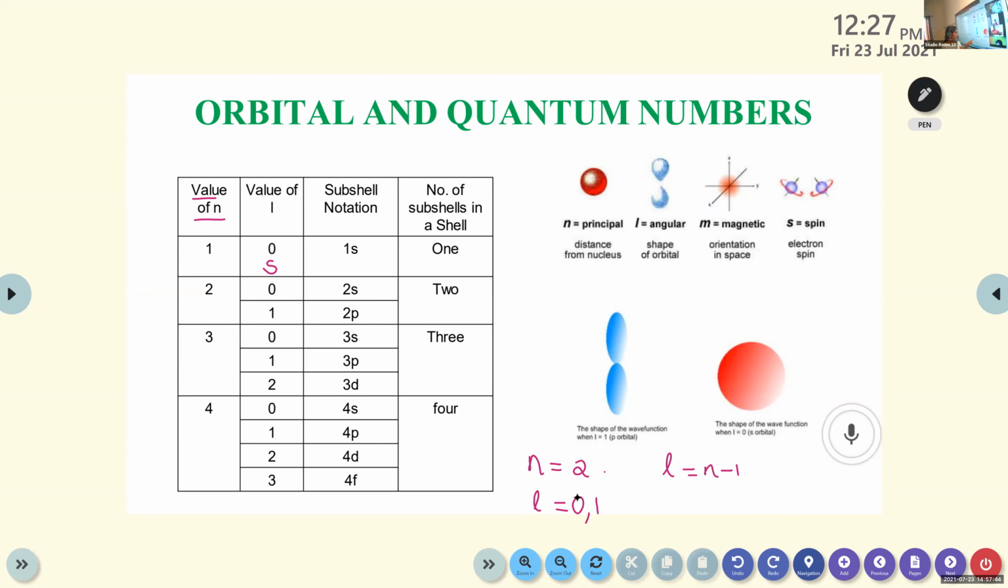So here n equals 2. The L value should start from 0 to n minus 1. So there are two values, 0 and 1. 0 stands for s, and 1 stands for which subshell? It is p, right? So here 2s. That means in the second main shell, s is the subshell. The main shell is 2 and s is the subshell.